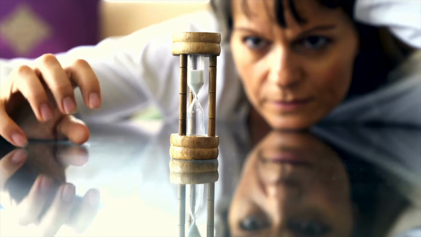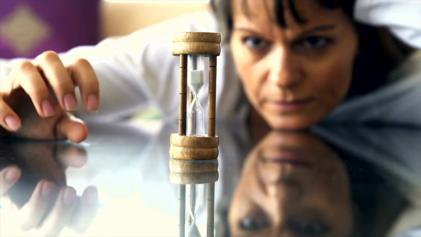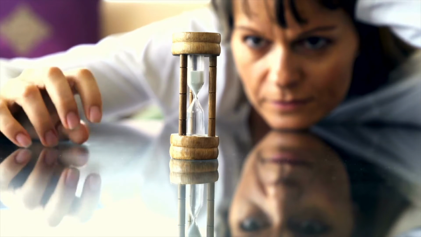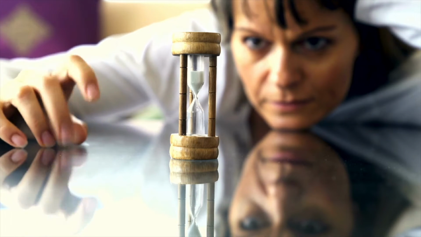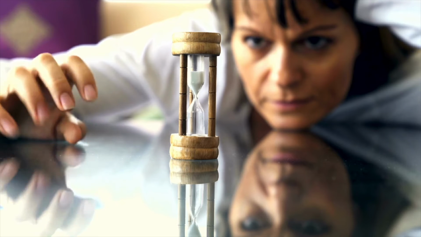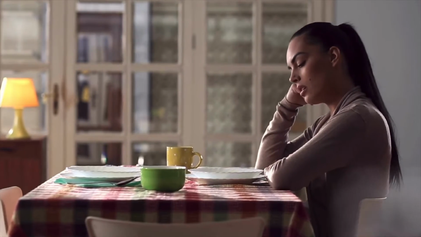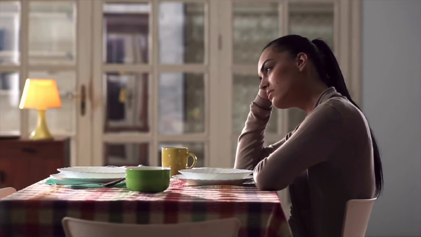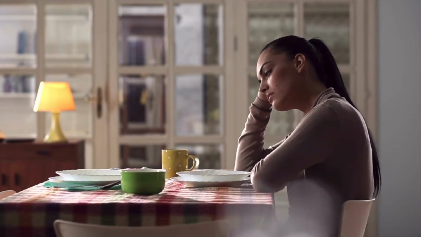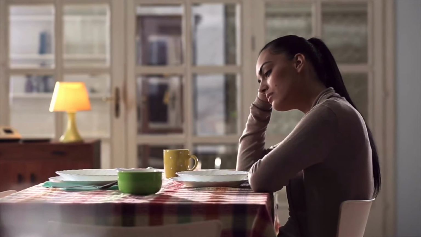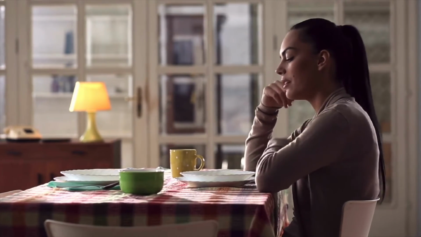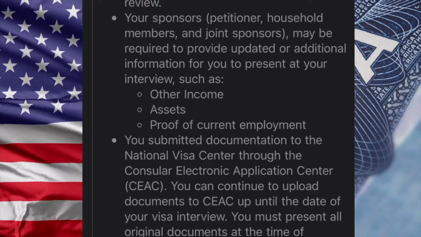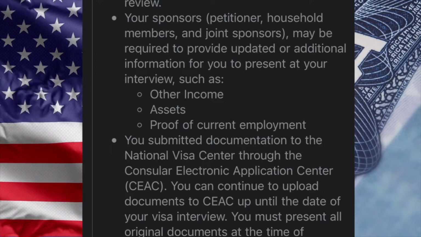Now, on the other hand, some question if adding additional documents after being documentarily qualified, or after receiving an interview date, will push them back in the wait time by having NVC review newly added documents. Although this is a valid concern, I do not think it will create an issue. And I believe this because after I recently received my stepdaughter's interview date, the email communication from NVC stated that additional documents and evidence can continue to be submitted via their CAC web system up until the interview date.